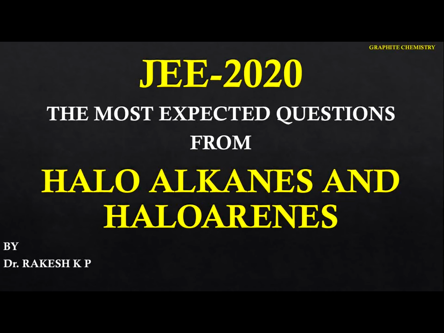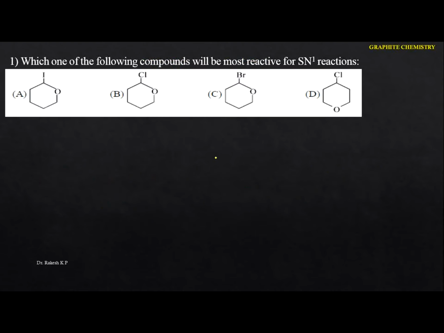Hello student. In this video, I am going to solve the most expected question in JEE 2020 from the chapter Haloalkanes and Haloarenes. Let me solve the questions one by one. Which one of the following compounds will be the most reactive for SN1 reactions?